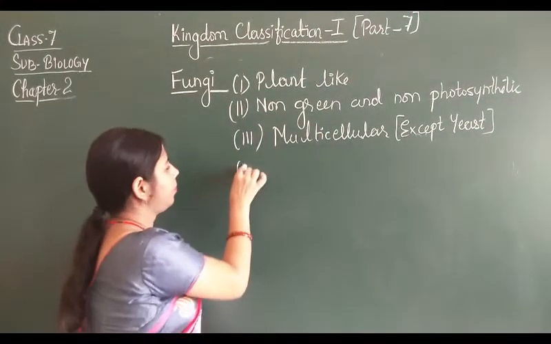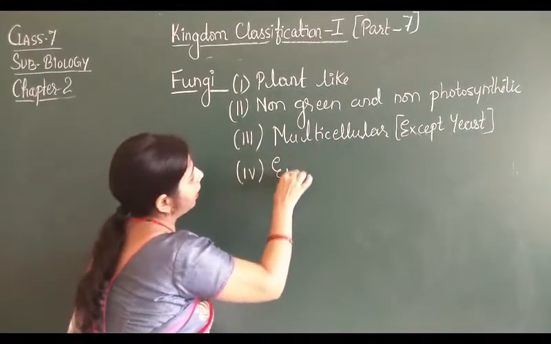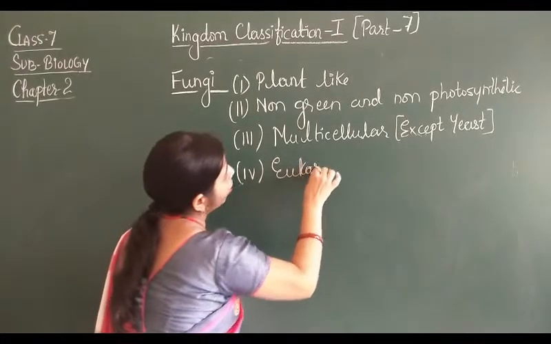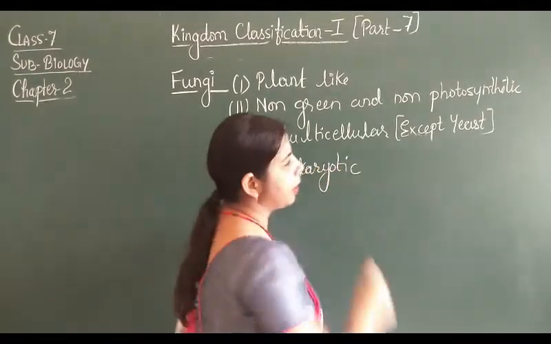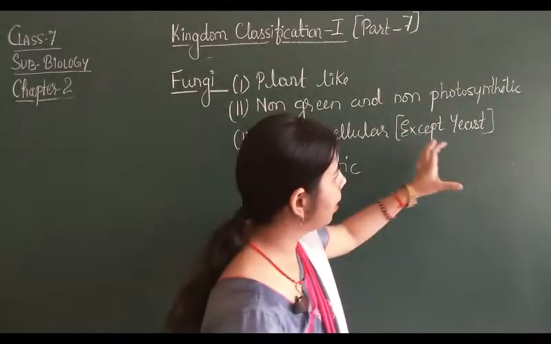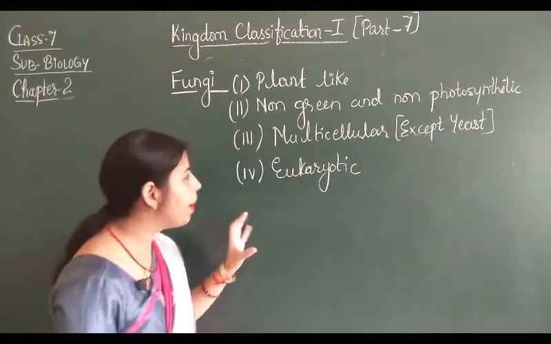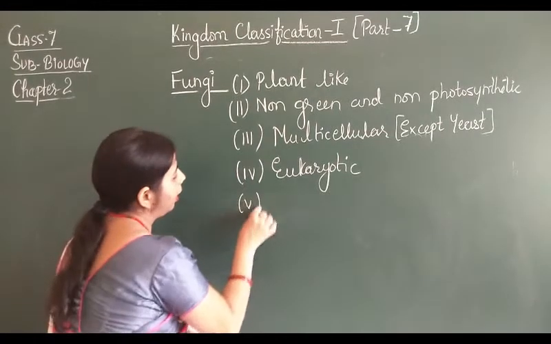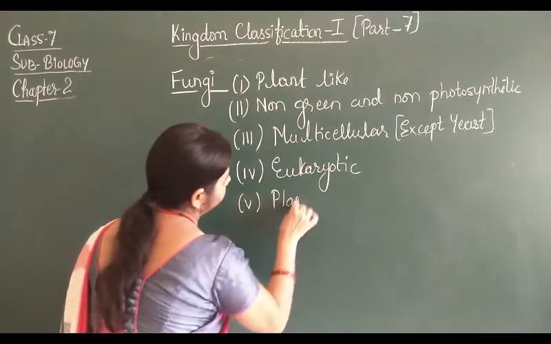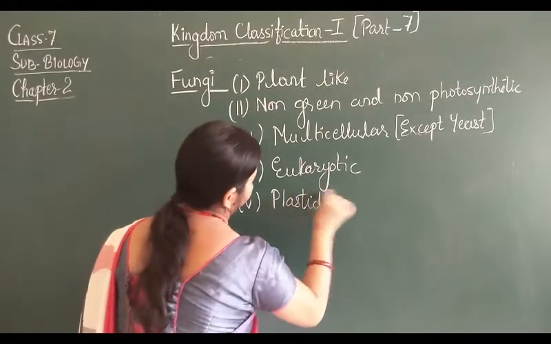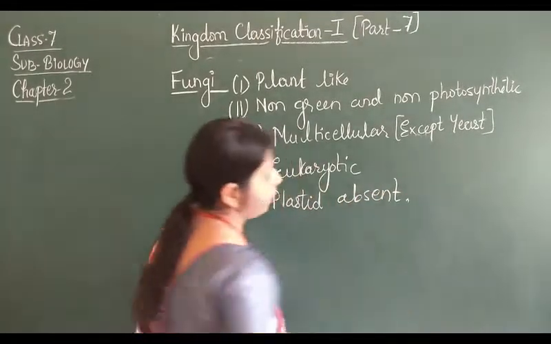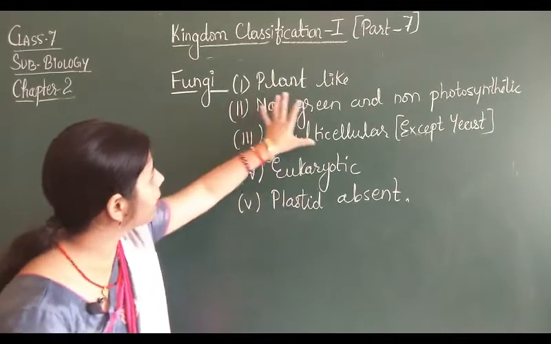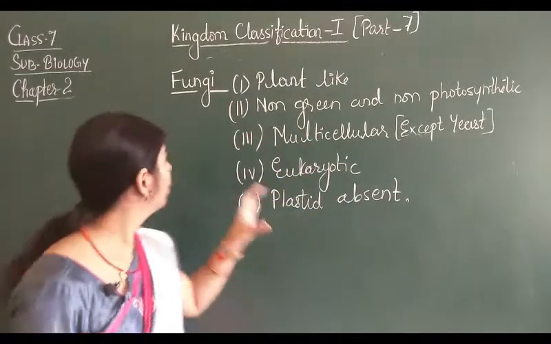Next, they are eukaryotic, that means nucleus is advanced and nuclear materials are present within the cell. Now they are having membrane bound cell organelle but plastid absent. Okay, so this is the some basic characteristic of the fungus.